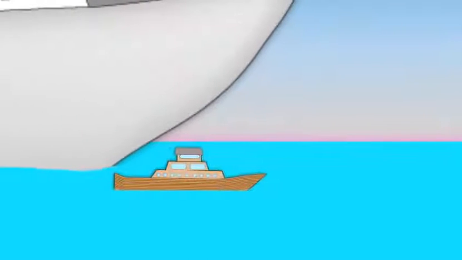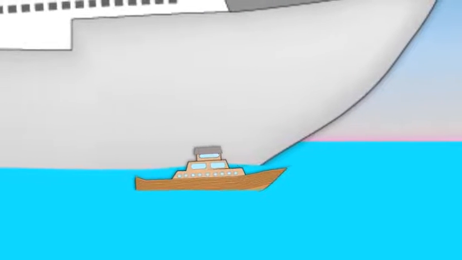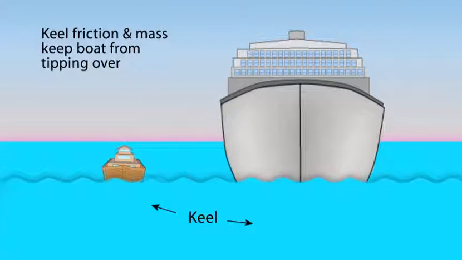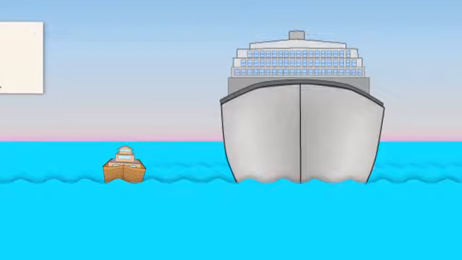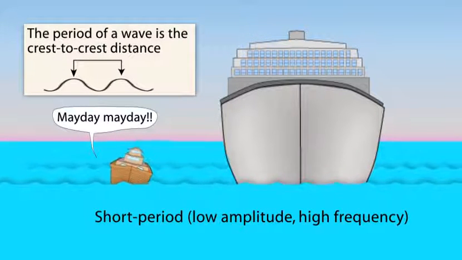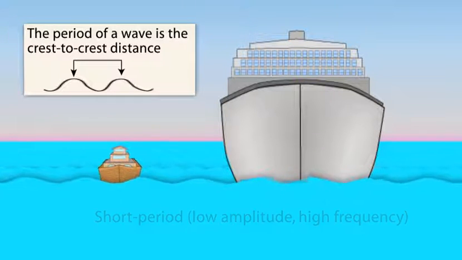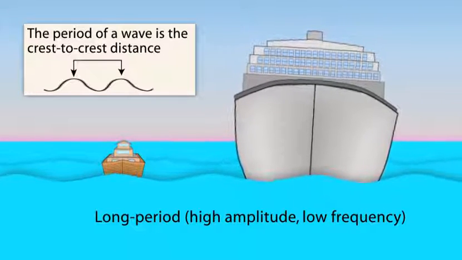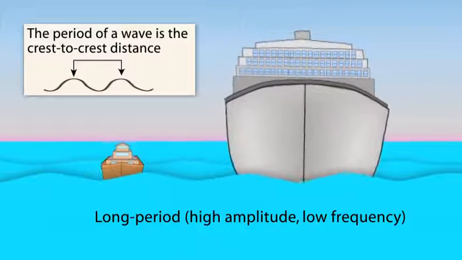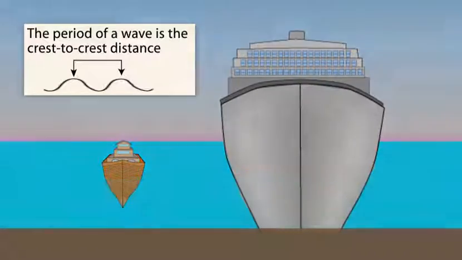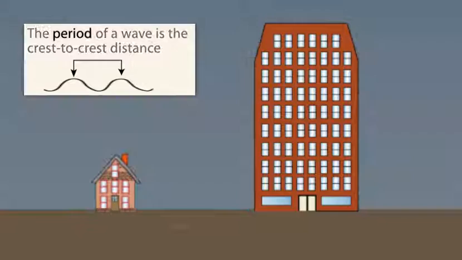Now, we use a simplified analogy of boats at sea. A series of waves, particularly when they hit broadside, can initiate rolling behavior. The larger ocean liner is unaffected by short-period, low-amplitude waves that slap against it with no effect. Small boats, on the other hand, will ride up and over long-period, high-amplitude waves as the larger boats begin a long, slow rock. Now, let's look at how buildings are affected by earthquake-induced seismic waves.